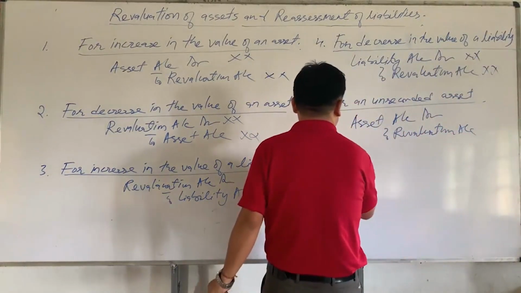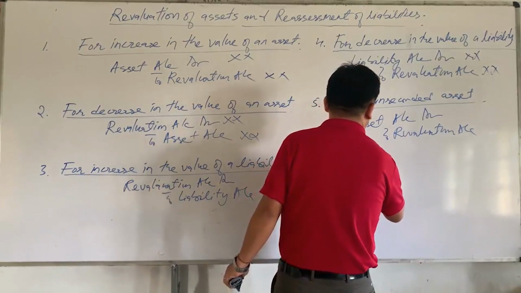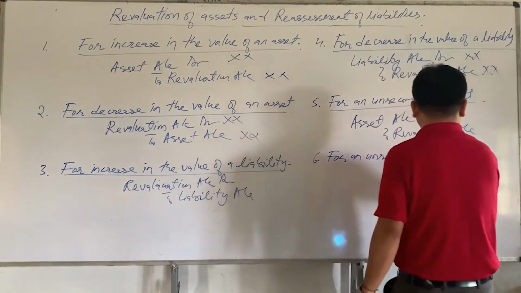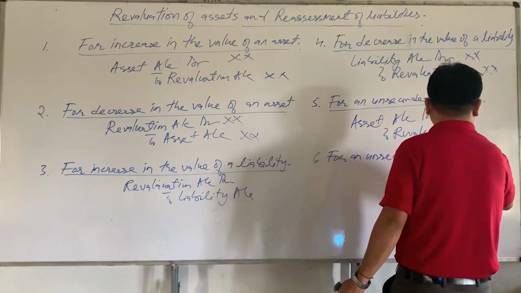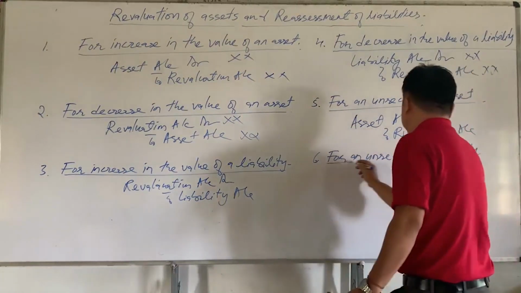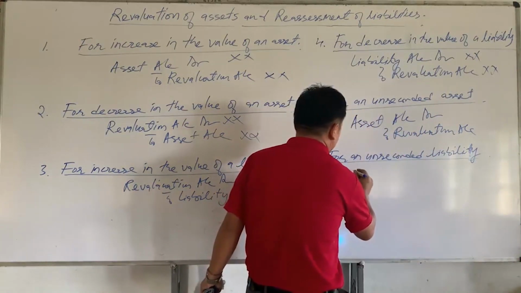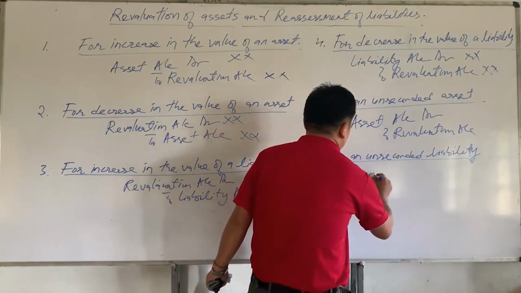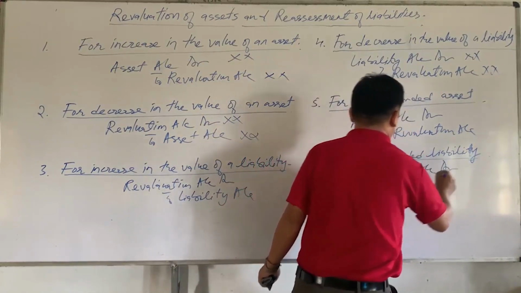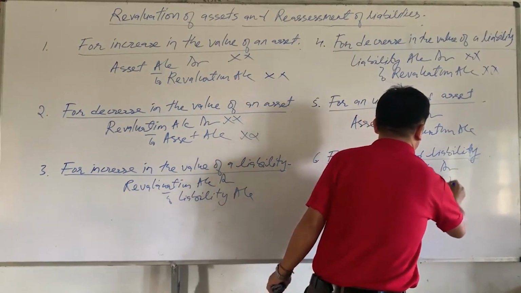Okay. Now the sixth journal entry is for an unrecorded liability. So here the journal entry is revaluation account Dr to liability account.